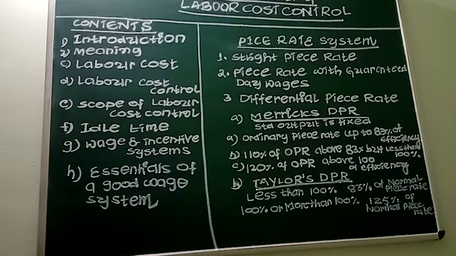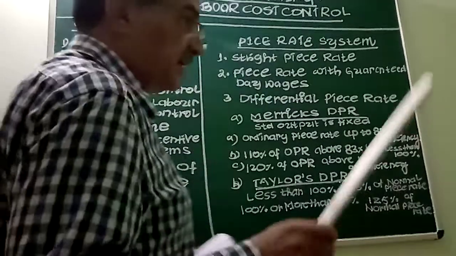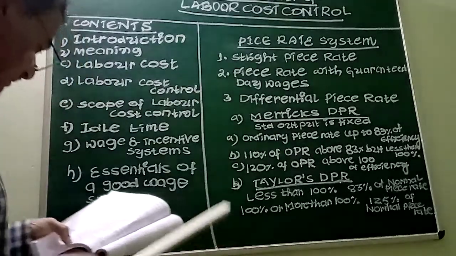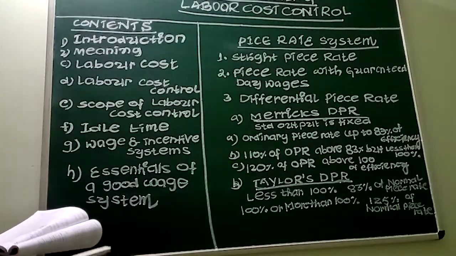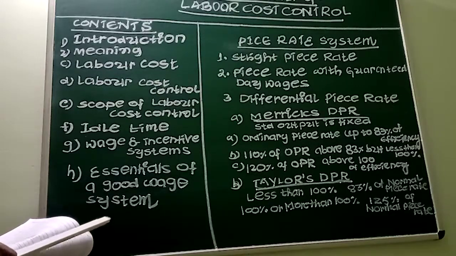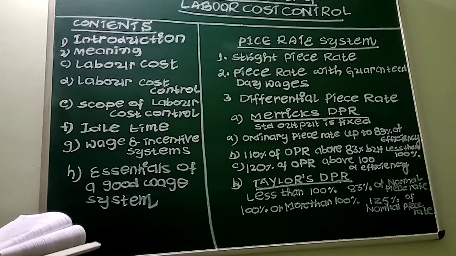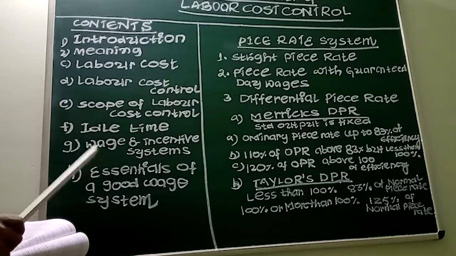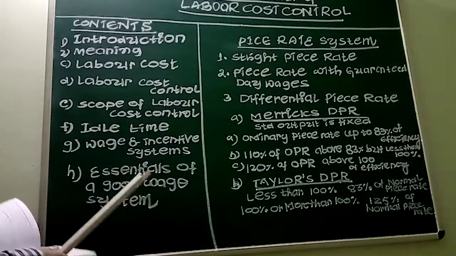As noted already, the scheme must not be complicated. It must be simple in the sense that even an ordinary worker must be able to understand the incentive scheme. Next one, the incentive scheme must result in coordinated effort of all concerned. This is very necessary for the accomplishment of the objectives of the organization. The scheme must be such that it results in an effective grievance procedure for the immediate redressal of the complaints of the workers.